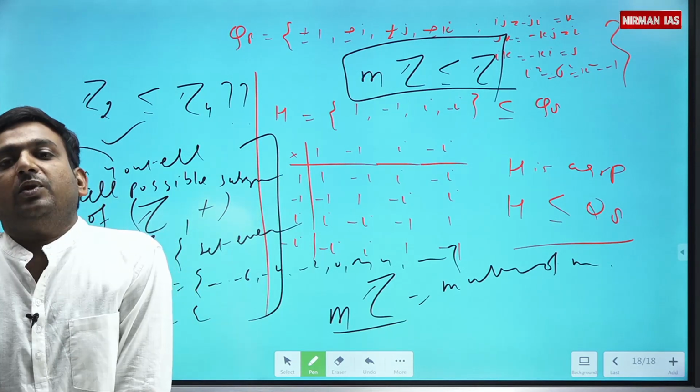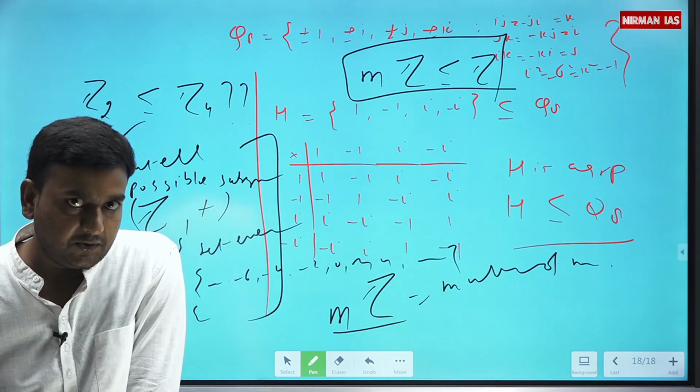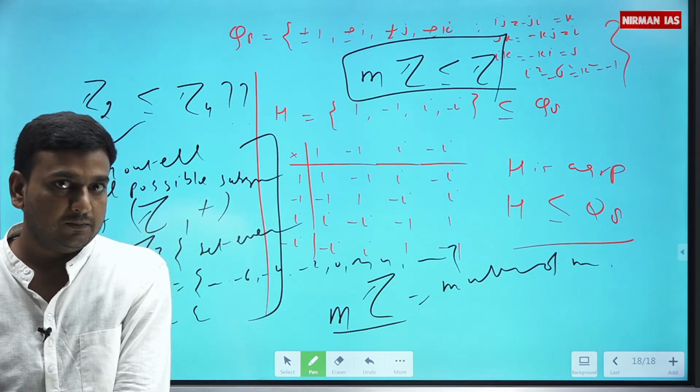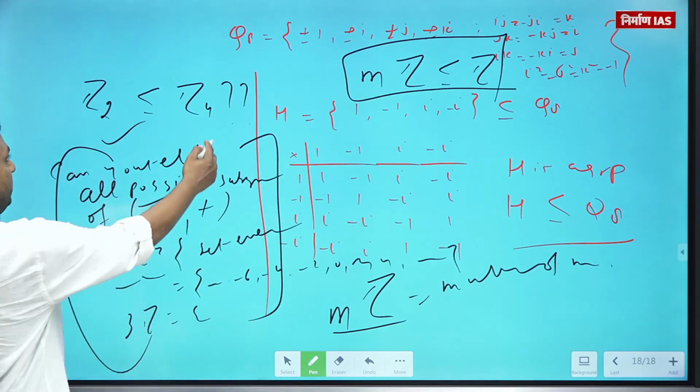So all possible subgroups of Z are of the mZ kind. Okay? Any issue? This is interesting for you.